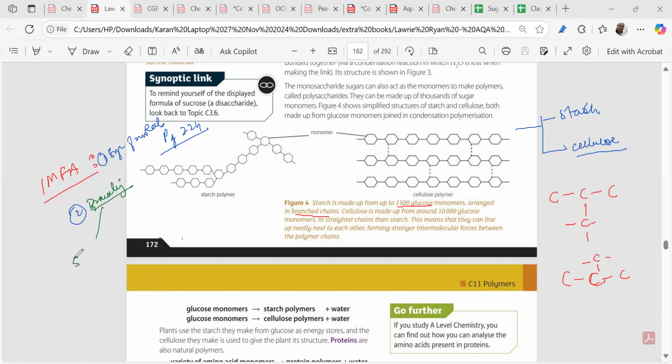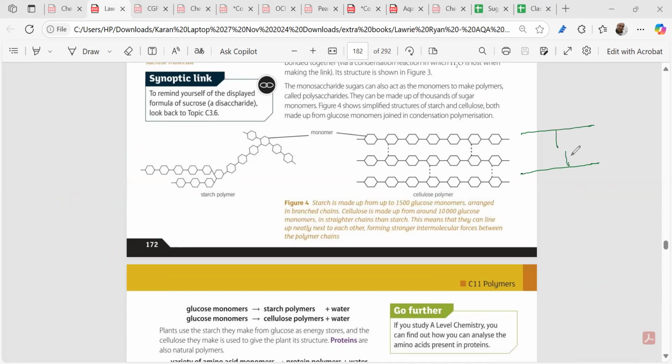If the molecule is a straight chain, more intermolecular force of attraction will be there. If the molecule has branch chains, the intermolecular force of attraction decreases. Because if the chain is branched, the molecules cannot come closer and exhibit the intermolecular force of attraction, which happens in starch over here.